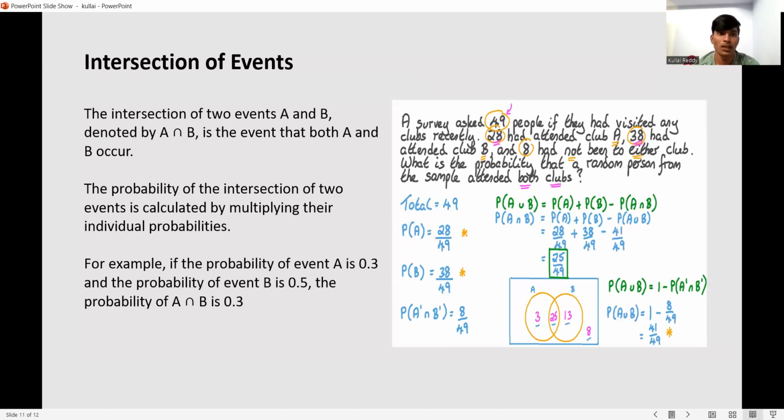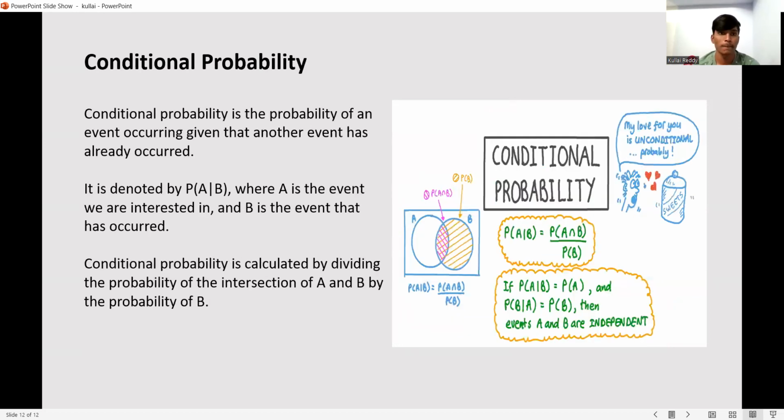Intersection of events. The intersection of two events A and B, denoted by A intersection B, is the event that both A and B occur. The probability of the intersection of two events is calculated by multiplying their individual probabilities. For example, the probability of event A is 0.3 and the probability of event B is 0.5. The probability of A intersection B is 0.3.